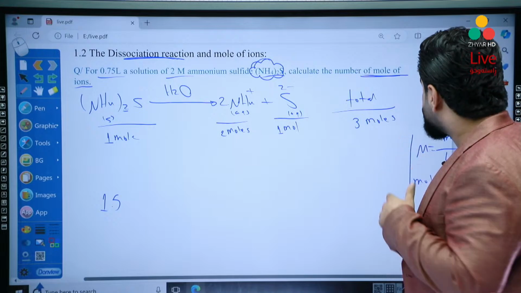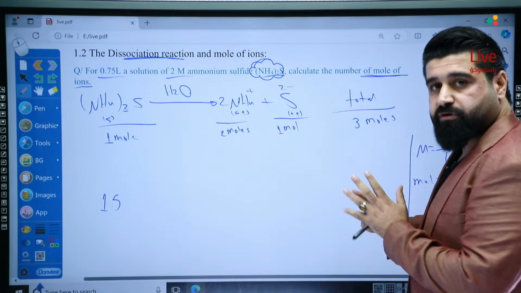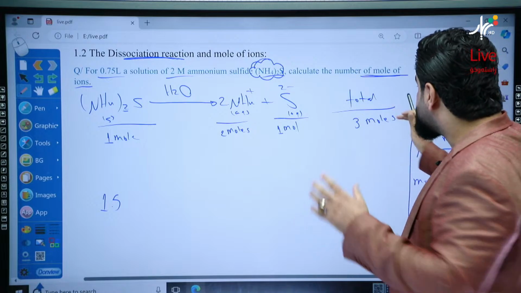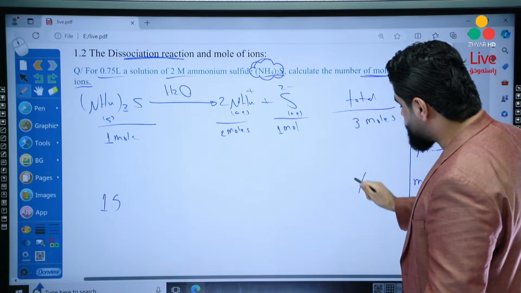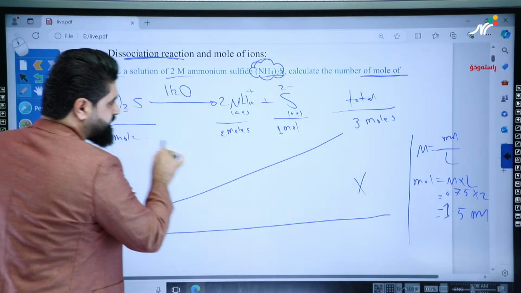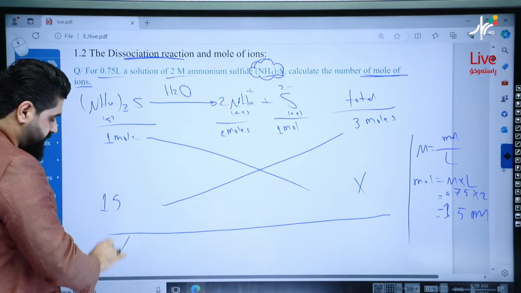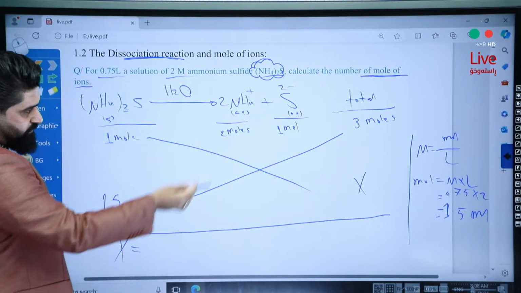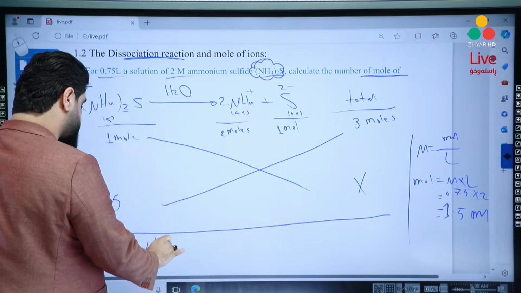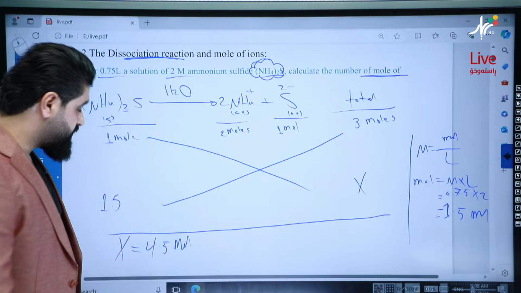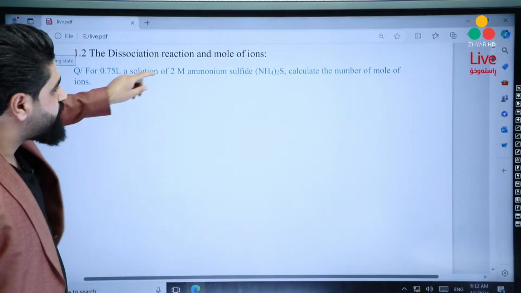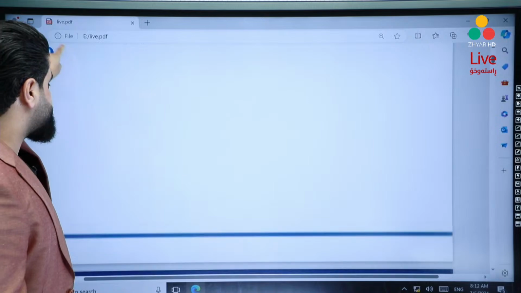Mole of ions, but mister, which ion? Ammonium or sulfide? Look, none of them is mentioned. That means total, okay? So we're looking for the total. Now cross product, it's very easy, okay? 3 times 1.5 equals x. So x will be 3 times 1.5, which is 4.5, if I'm not mistaken. 4.5 mole of ions produced by the dissolution of 1.5 mole of this compound.